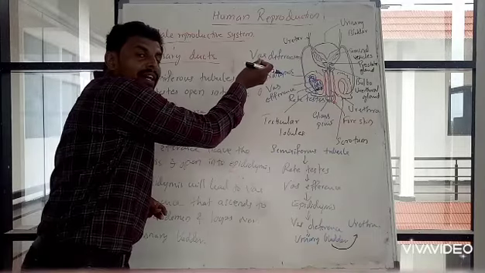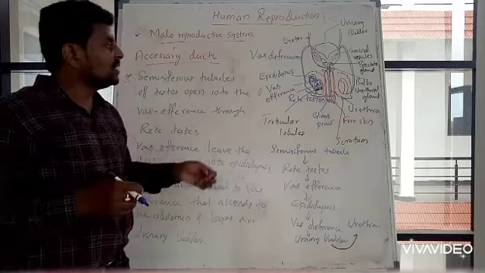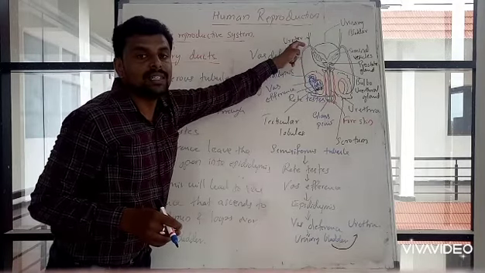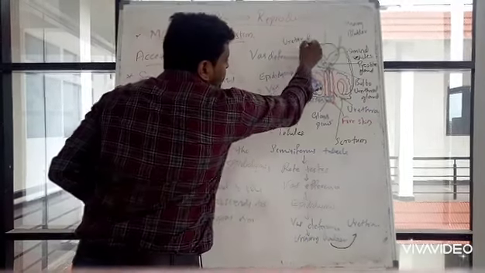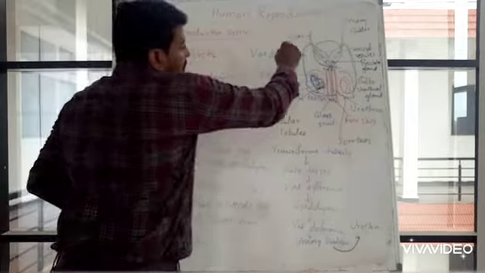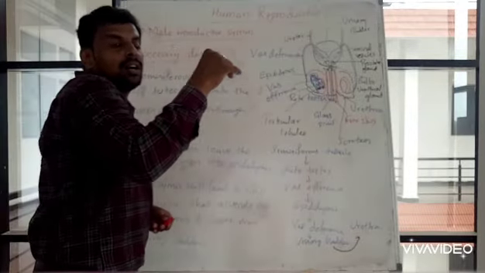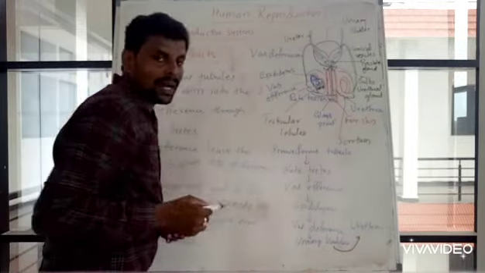So through epididymis the sperms will travel via vas deferens. You can see the vas deferens ascending to the abdominal portion. When it reaches the abdominal portion, it coils or loops over the urinary bladder.